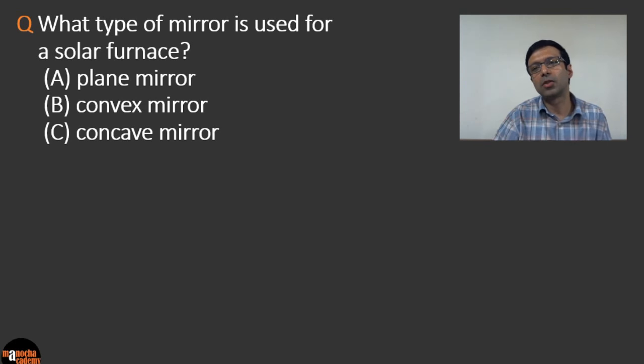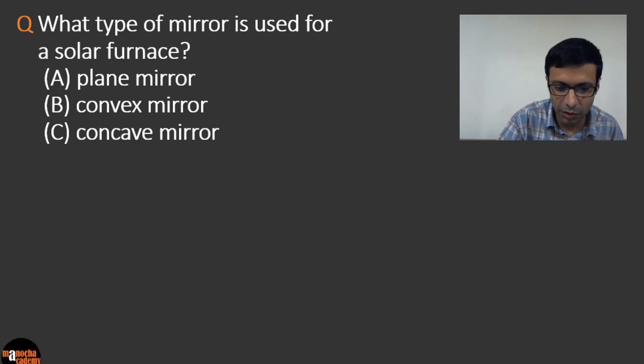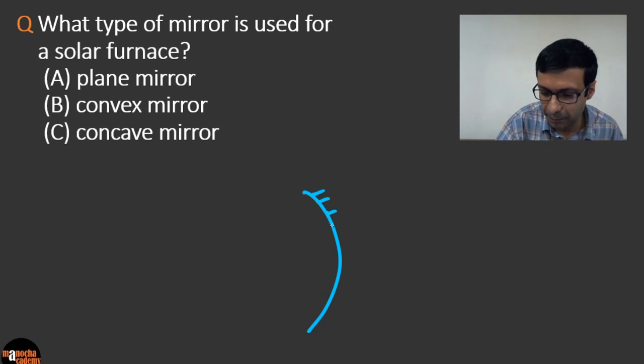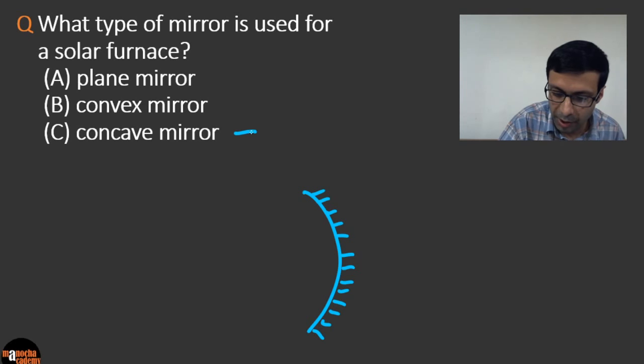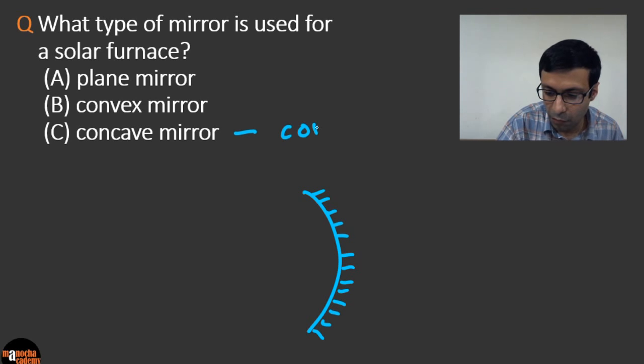So how to approach this question? What does a solar furnace do? You know that it's used to heat up, to achieve a high temperature, right? And what do we need for achieving a high temperature? We need a concave mirror, because as you know, a concave mirror is a converging mirror.